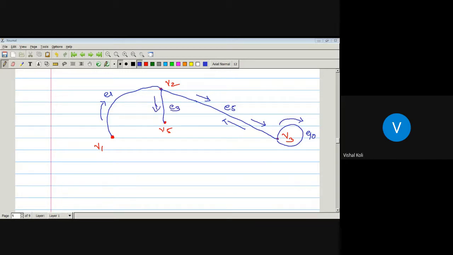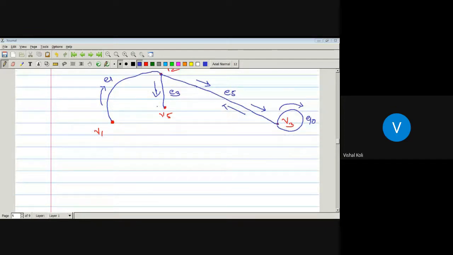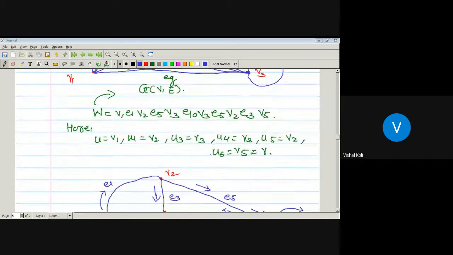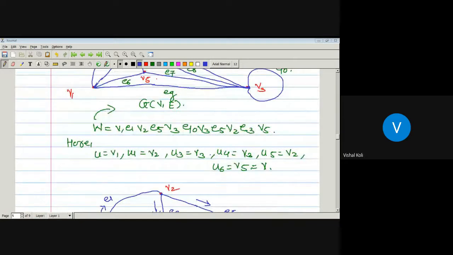Okay, so this will be our UV walk. In that we have to show that there is a UV path. Now tell me, which vertex is repeated here?